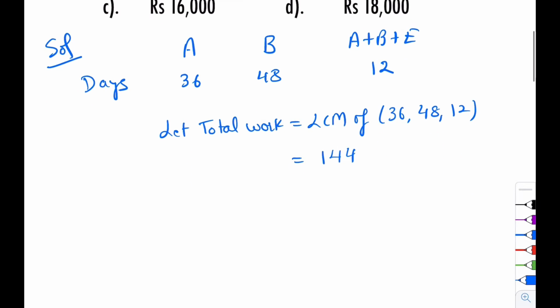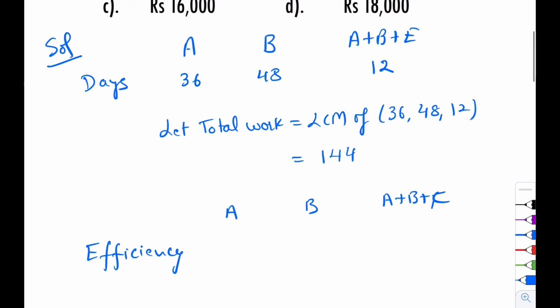Now efficiency. Efficiency of A, B and A plus B plus E. E is expert.